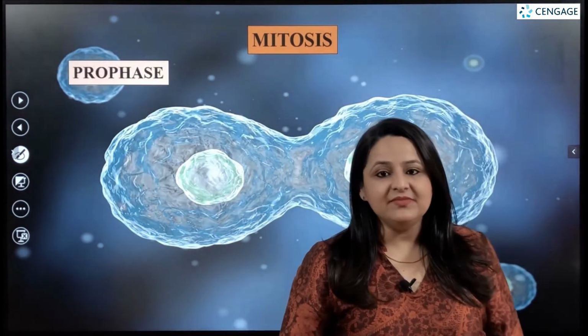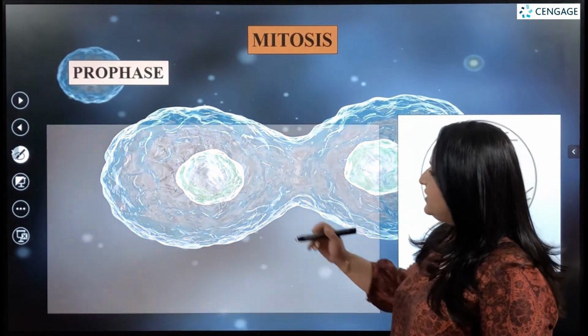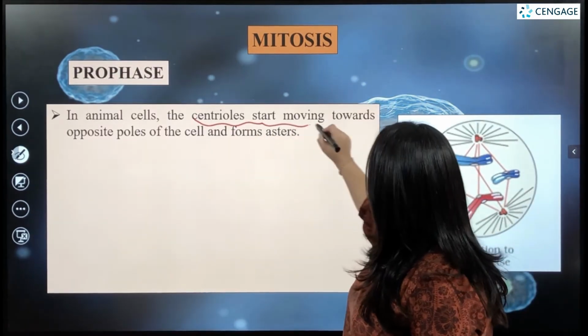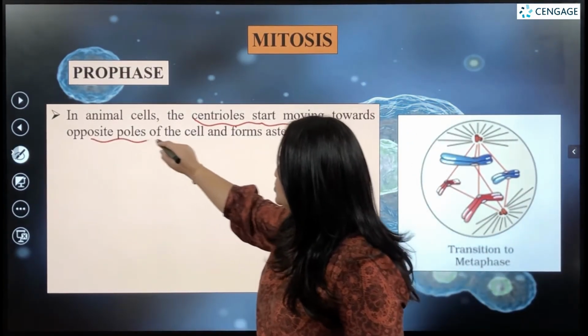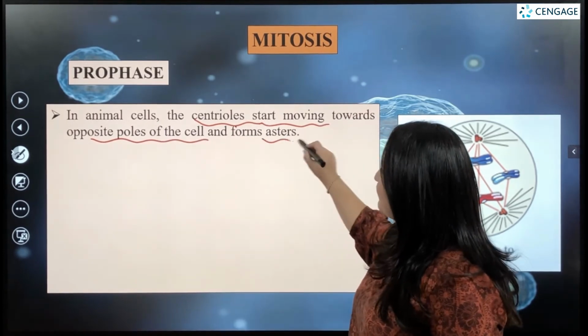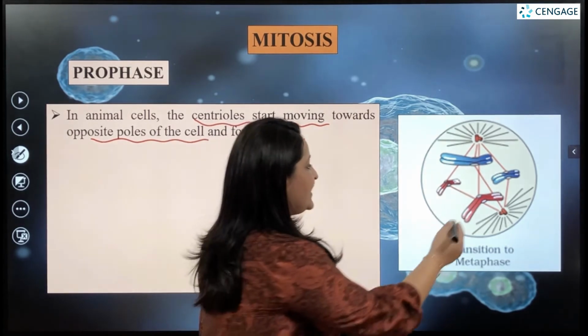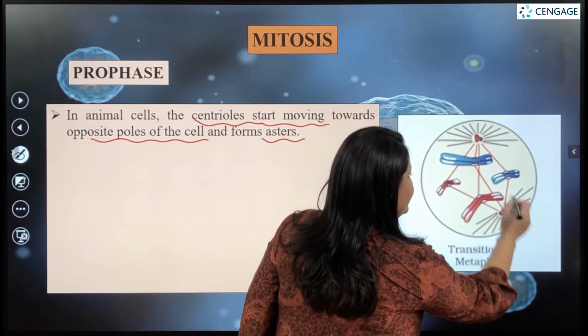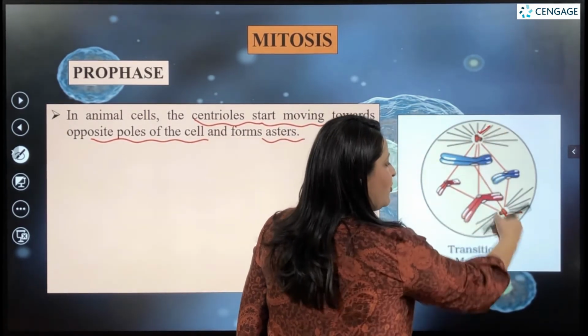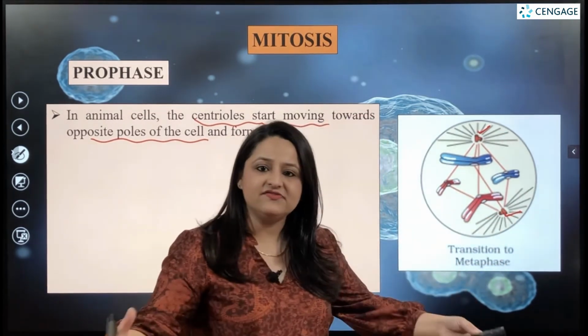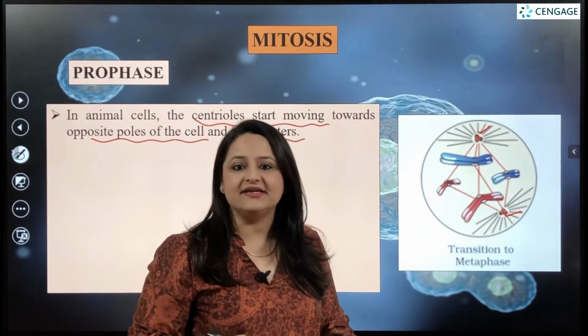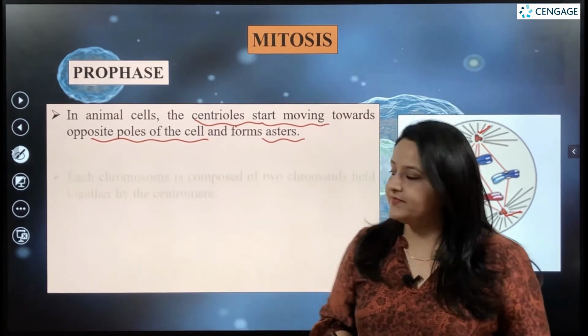In the case of animal cells also, the centrioles start moving towards the opposite poles of the cell and start forming the asters, that is the mitotic spindles. We can see the centrioles have moved towards the opposite poles and have started to form asters, that is the spindle fibers.